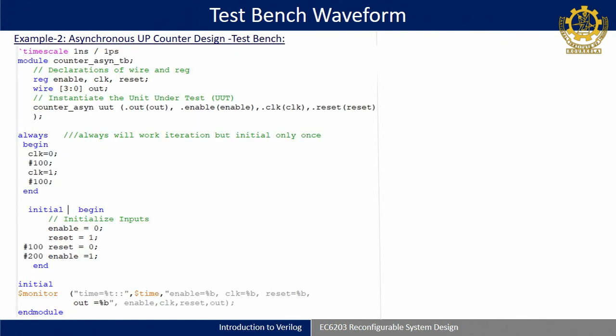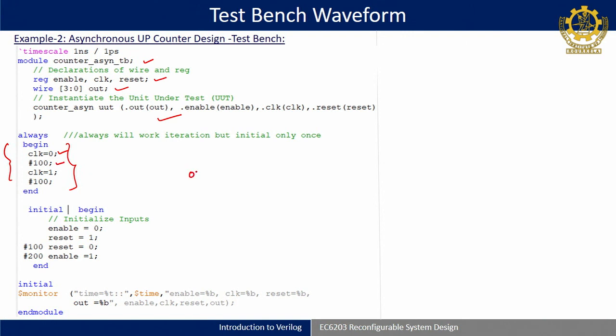After that, the test bench is counter asynchronous underscore TB, with reg enable, clock, and wire, then module instantiation, which is a similar thing. The only thing we need to understand is that this is another way of defining the clock. I have written always begin clock equal to 0, and you can pass the delay individually like #100.